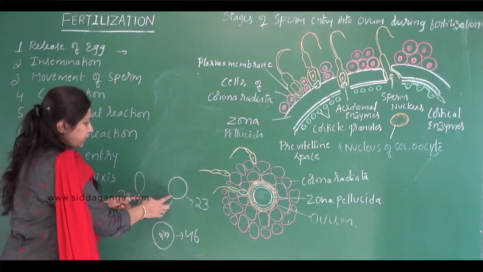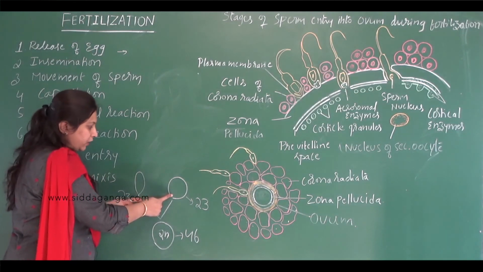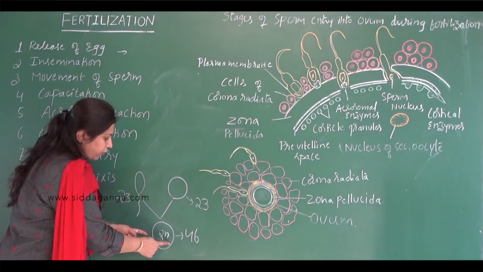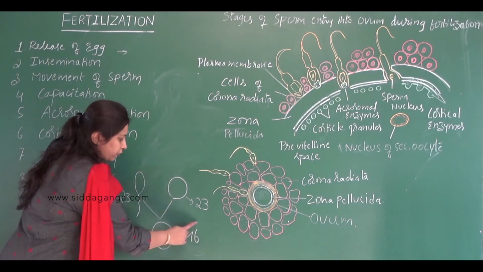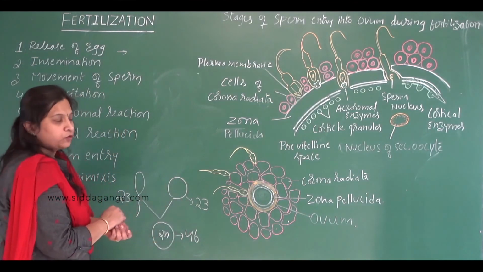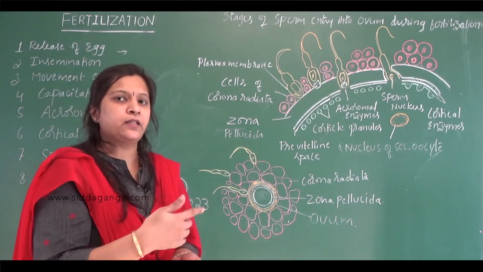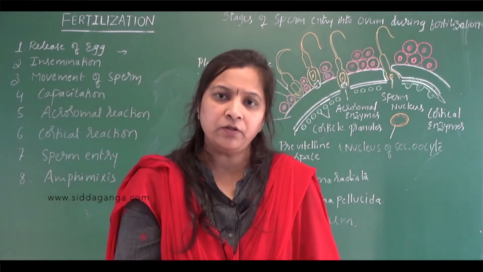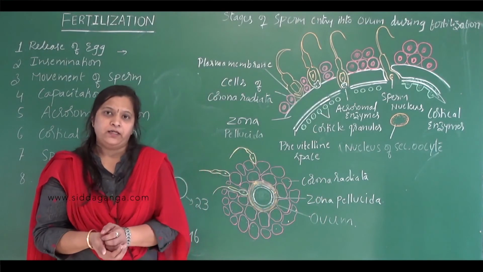Once the fusion happens, the fusion of gametes is also called syngamy. The fusion results in the formation of a diploid zygote, so the number of chromosomes is restored here, 46 chromosomes. The process of fusion of haploid male and female gametes to produce a diploid zygote is called fertilization.